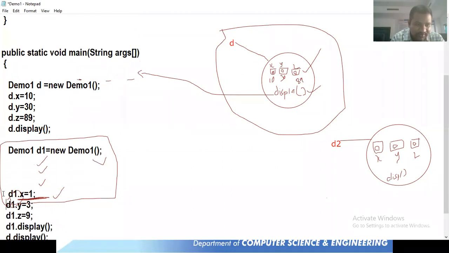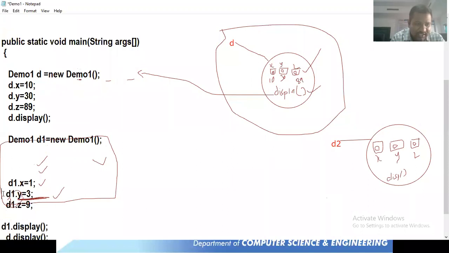So D1 dot X is initialized with 1, D1 dot Y is initialized with 3, D1 dot Z is initialized with what? 9. That means here X will be removed, and in the place of X we will be having 1, in the place of Y we will be having 3, and in the place of Z we will be having a value of 9. And after that we are going to call D1 dot display.